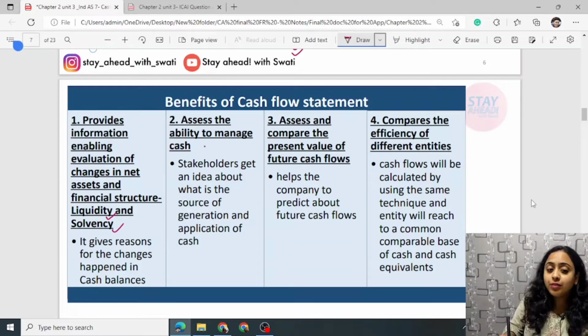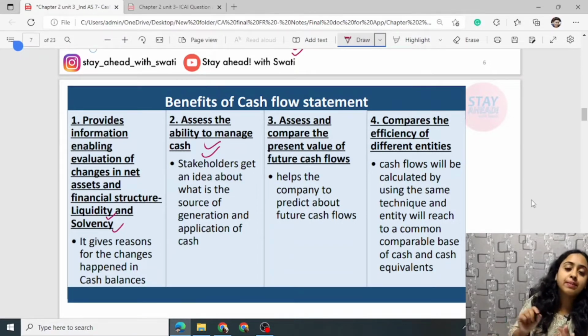It helps assess the ability of the entity to manage cash. It tells the stakeholders, giving them an idea about what the source of generation is and what the source of investments are. It also helps assess and compare the present value of future cash flows.